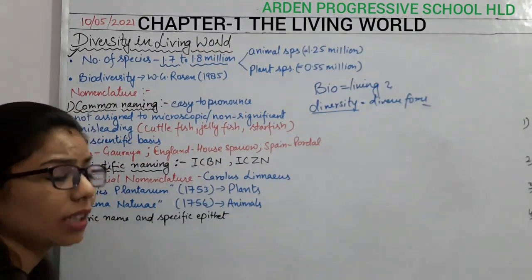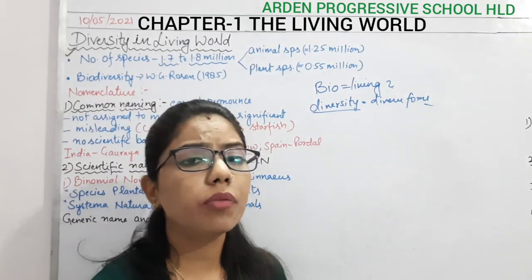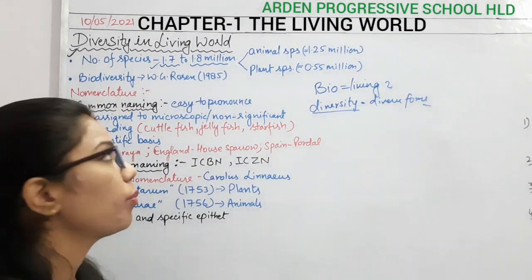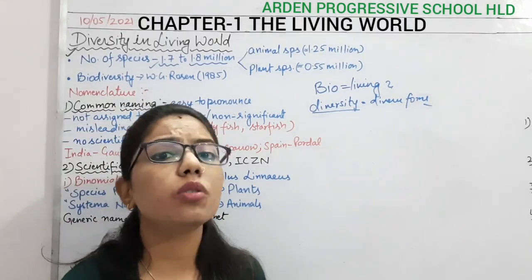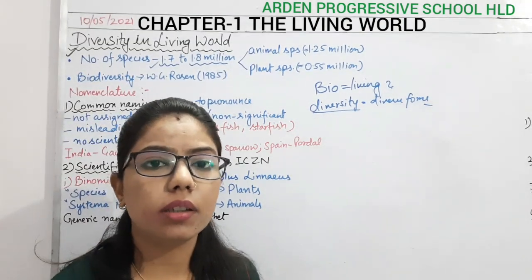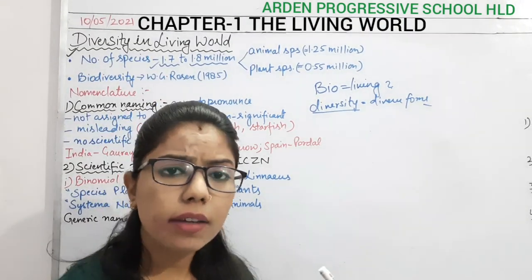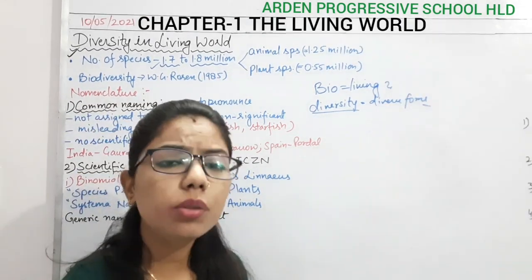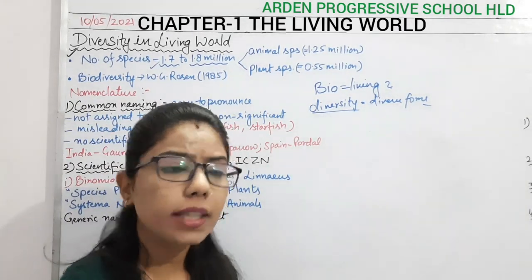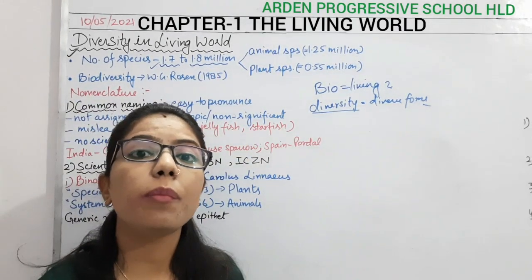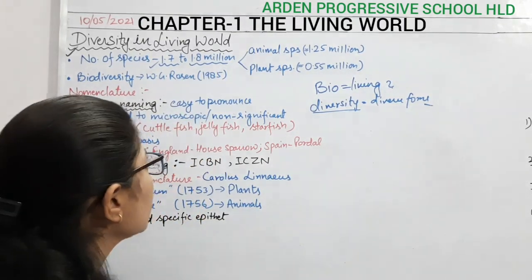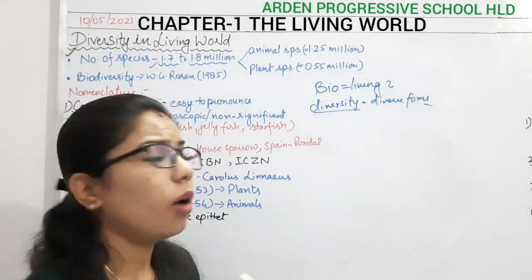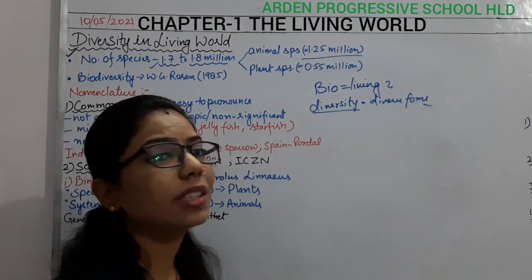What is that number of species? The total number of species present on the earth is 1.7 to 1.8 million. You can assume that so many species are there on the earth, and we have to classify and categorize them. So how will you do it? In this topic we are going to understand the different ways by which we can understand so many species. Out of the species present on this earth, the number of animal species is more.